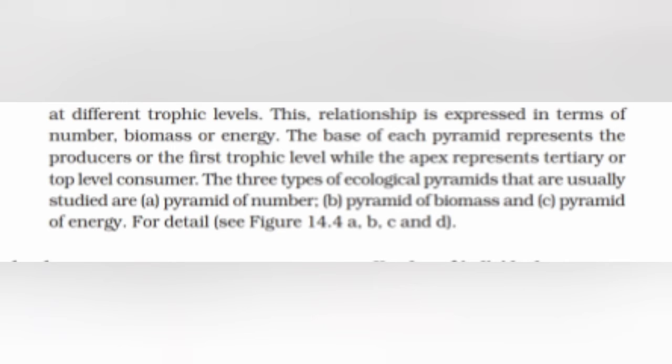The base of each pyramid represents the producers or the first trophic level, while the apex represents the tertiary or the top level consumers. The three types of ecological pyramids that are usually studied are pyramid of number, in which the number of organisms is counted; pyramid of biomass, in which dry weight or wet weight is considered; and pyramid of energy, in which energy flow is considered.